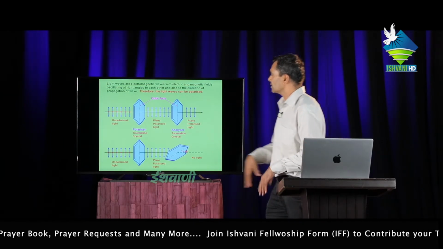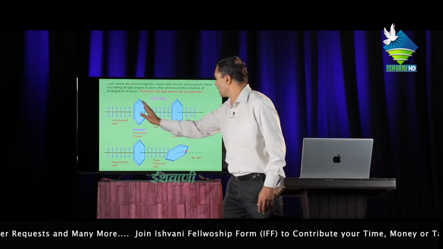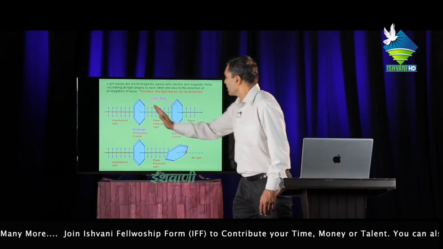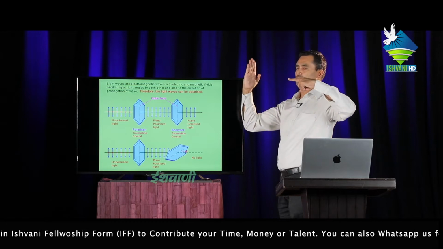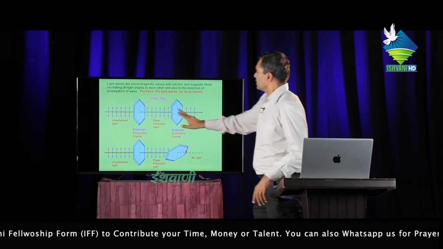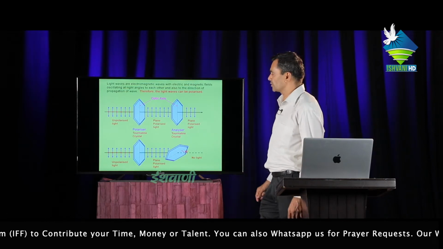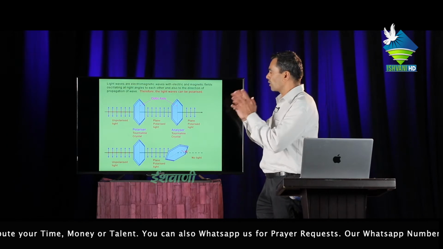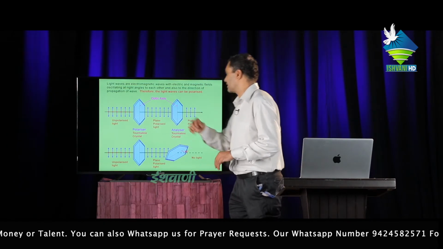Now let us consider unpolarized light passing through a tourmaline crystal, the polarizer. The dot, meaning perpendicular vibration, is absorbed by the tourmaline crystal, and we get only the parallel vibration coming out from the polarizer.